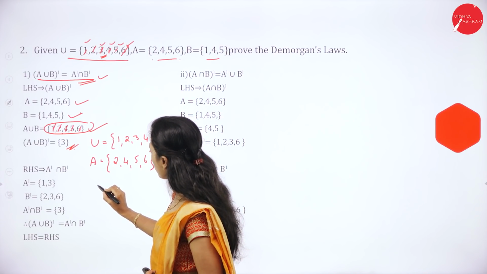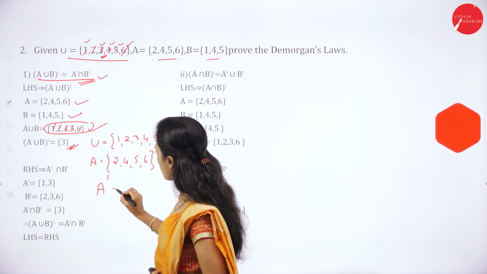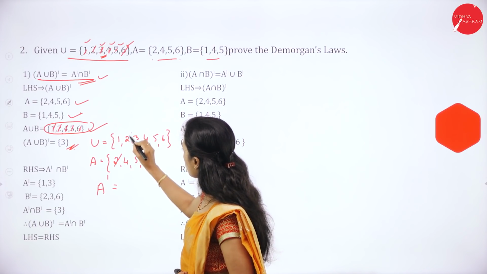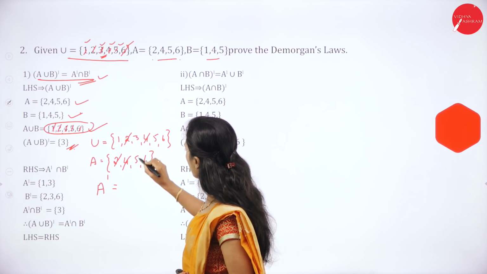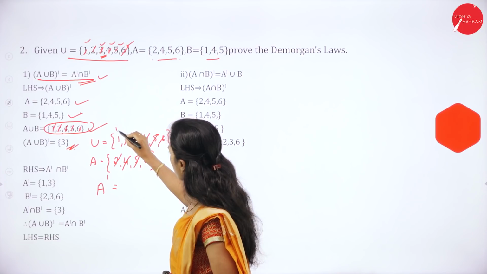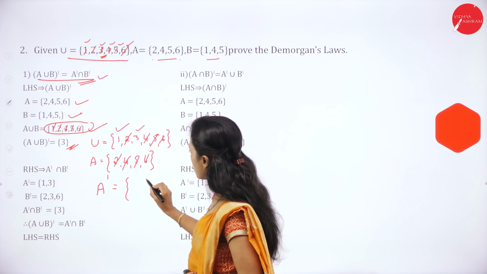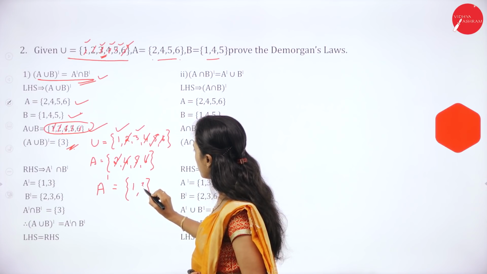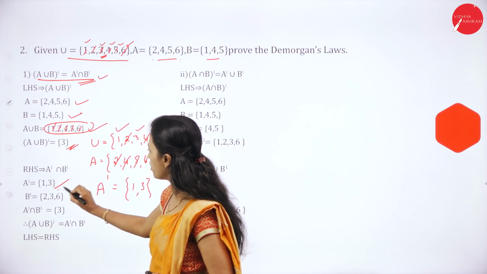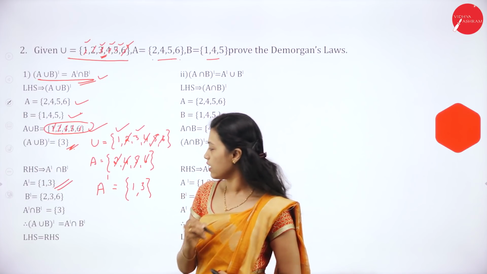So we have to find out A complement. A complement is 2, 2 will get cancelled, 4, 4, 5, 5, 6, 6. So what is remaining in U? 1 and 3. So A complement is equal to 1 and 3.